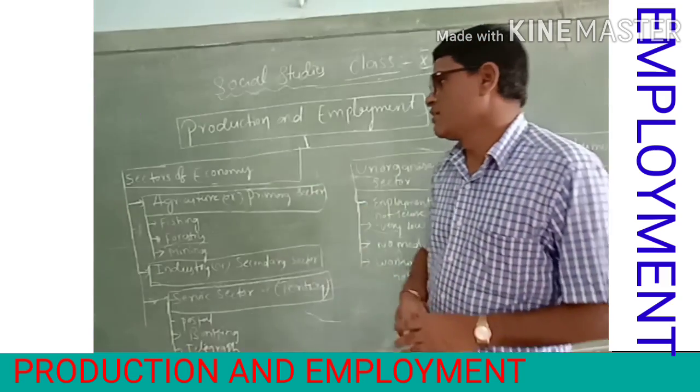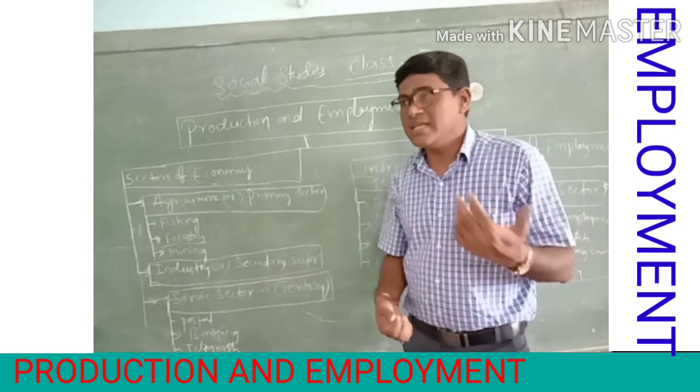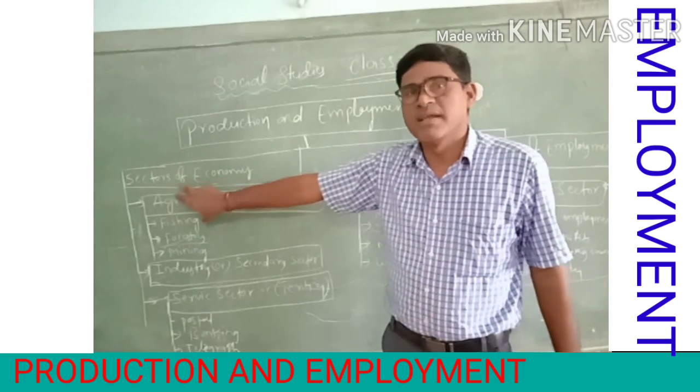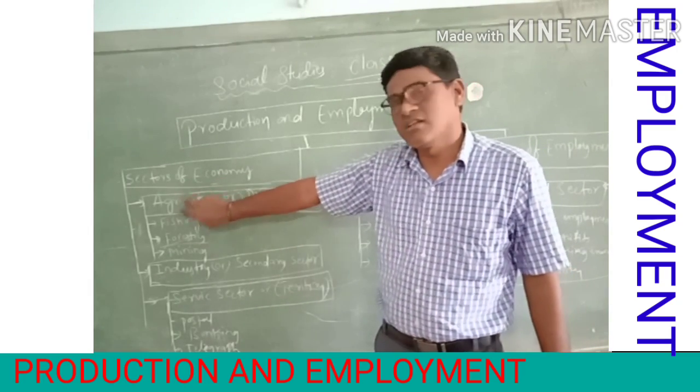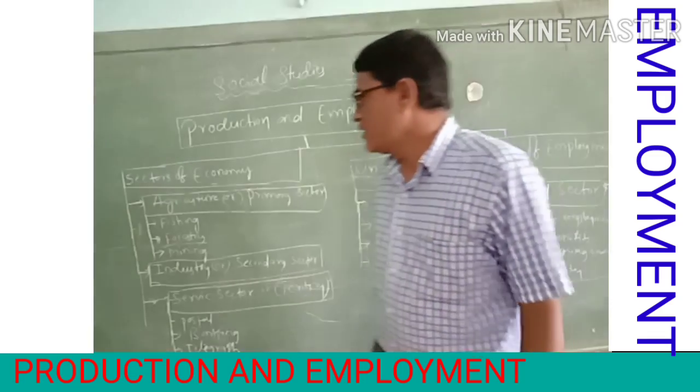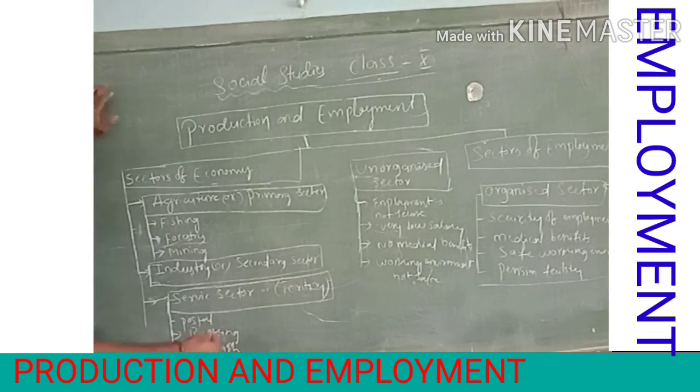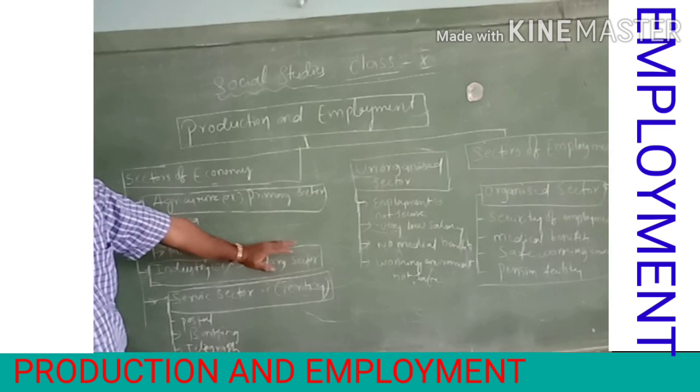So this is the primary sector, one of the economic activities, primary activity.